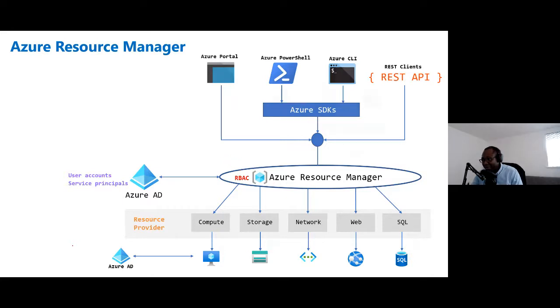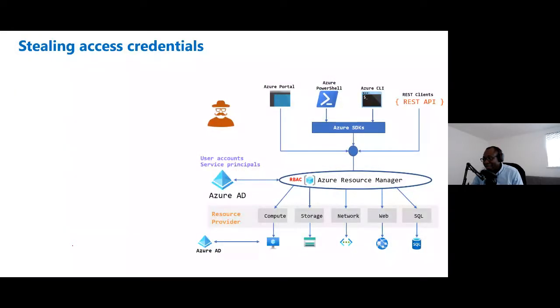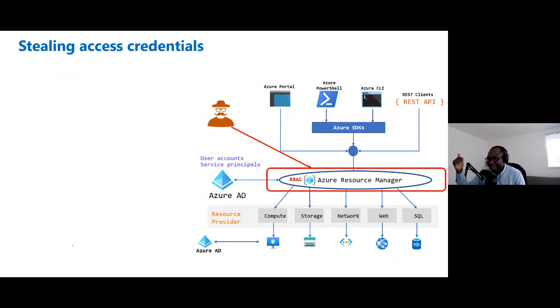Now, if you're an attacker, you could imagine that Resource Manager is very important to you. If you can gain access to that, you can essentially use it as the landing plane to gain access to other things. So it's very important for an attacker to gain a credential that will grant them access to Azure Resource Manager. We mentioned that you have to have a token from Azure AD to be able to access it. But what options do we have to get a token? Because that's what an attacker will be targeting.